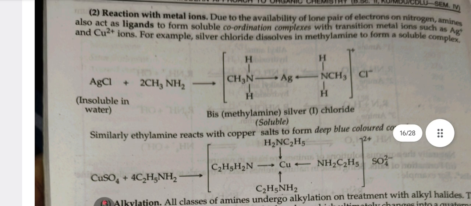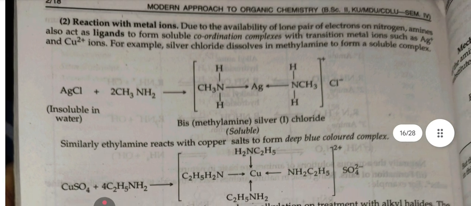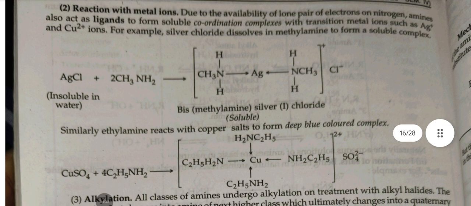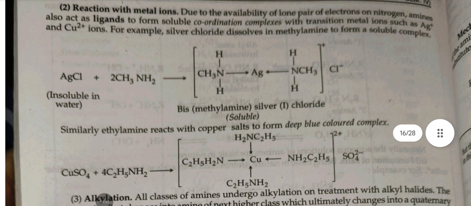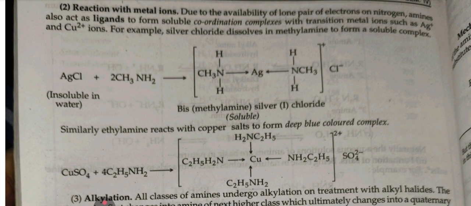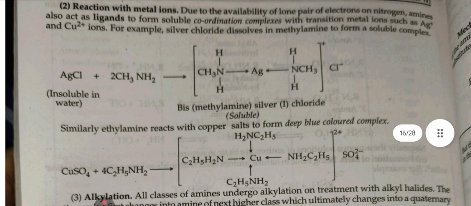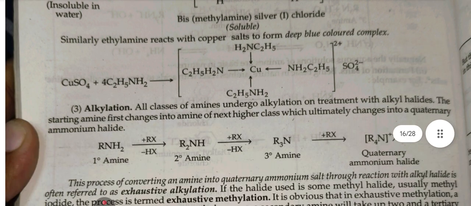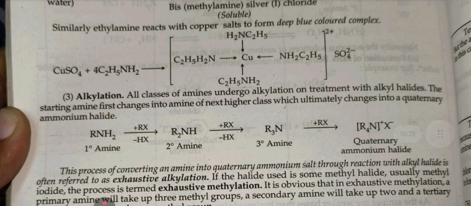Reaction with metal ions. Due to the availability of a lone pair of electrons on the nitrogen atom, amines also act as ligands to form soluble coordination complexes with transition metal ions such as Ag+ and Cu2+. For example, silver chloride dissolves in methylamine to form a soluble complex. Similarly, ethylamine reacts with copper salts to form a deep blue colored complex.